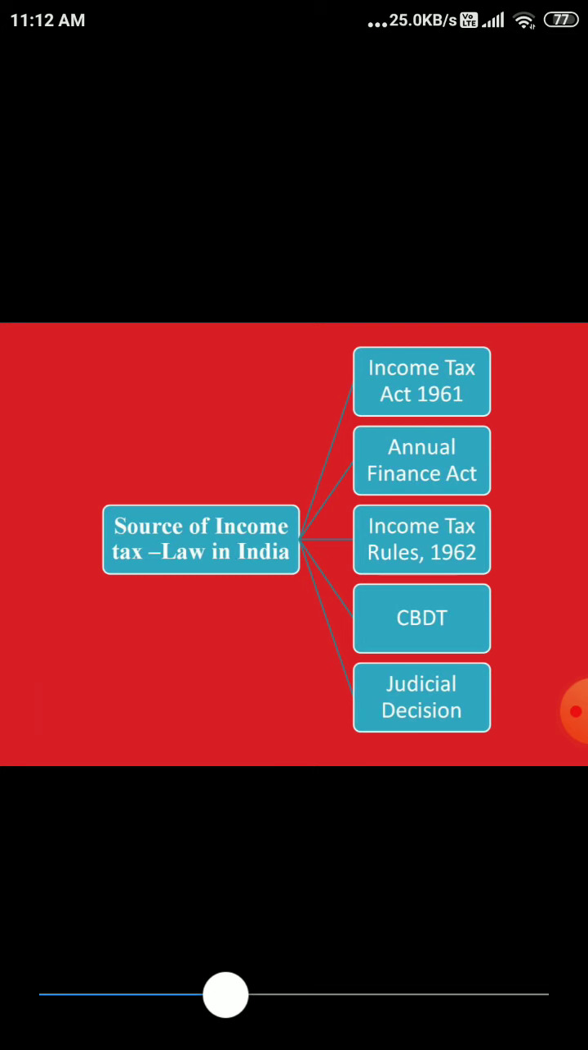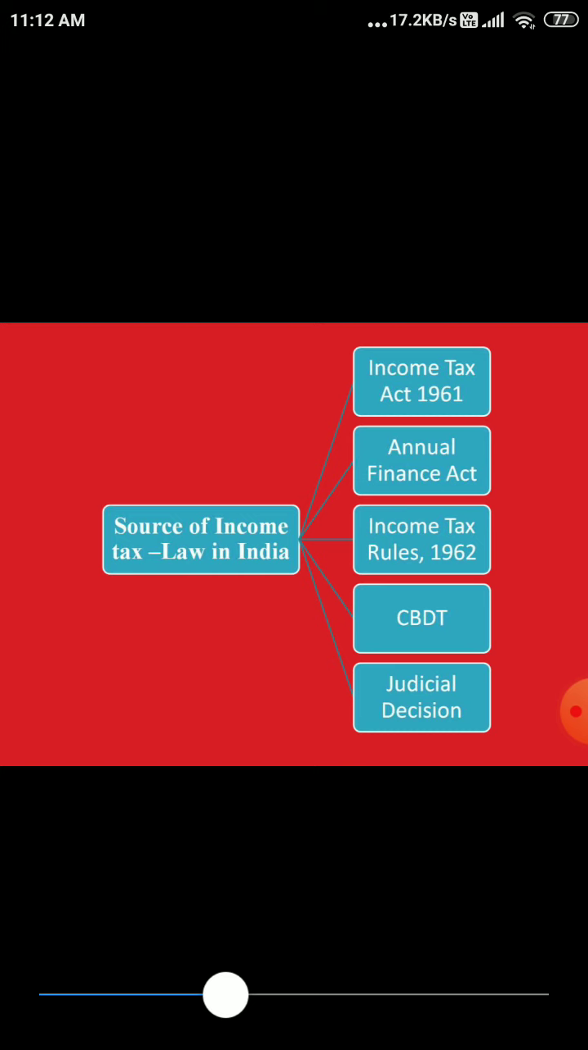Then the Annual Financial Act, right? So the Financial Act, yearly they were preparing it. Depending on the development of the country, if they wanted any changes, they were doing it. So depending on the Annual Financial Act report, the sources have been collected in the Income Tax Act. Similarly, the Income Tax Rules 1962. So they passed rules about income tax.